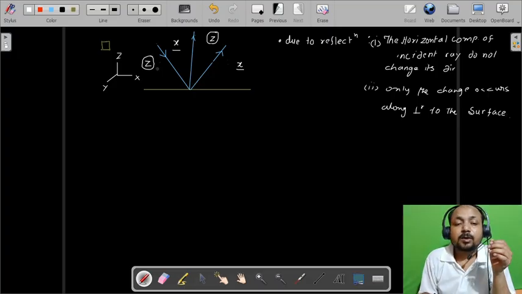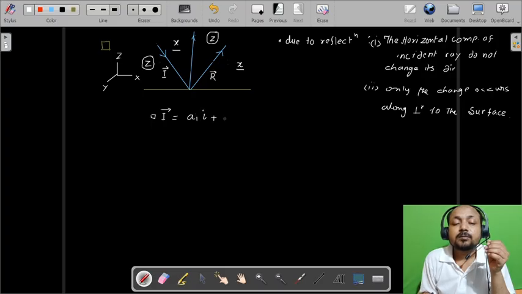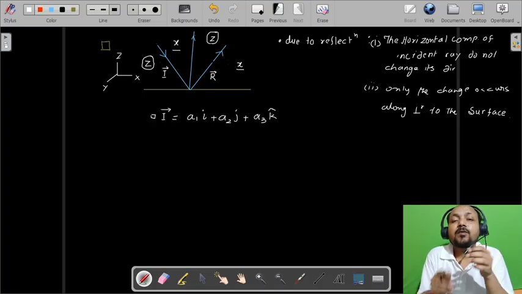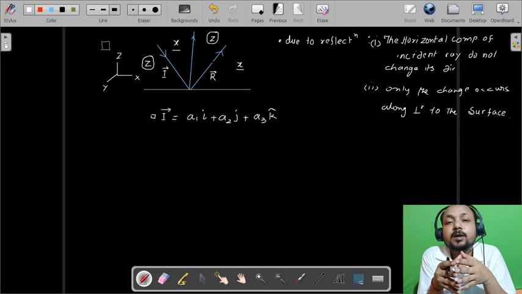Okay, so let us say this is the I vector, this is the r vector. And if the I vector is given as a1 i cap plus a2 j cap plus a3 k cap, then what will be the reflected ray in vector form?